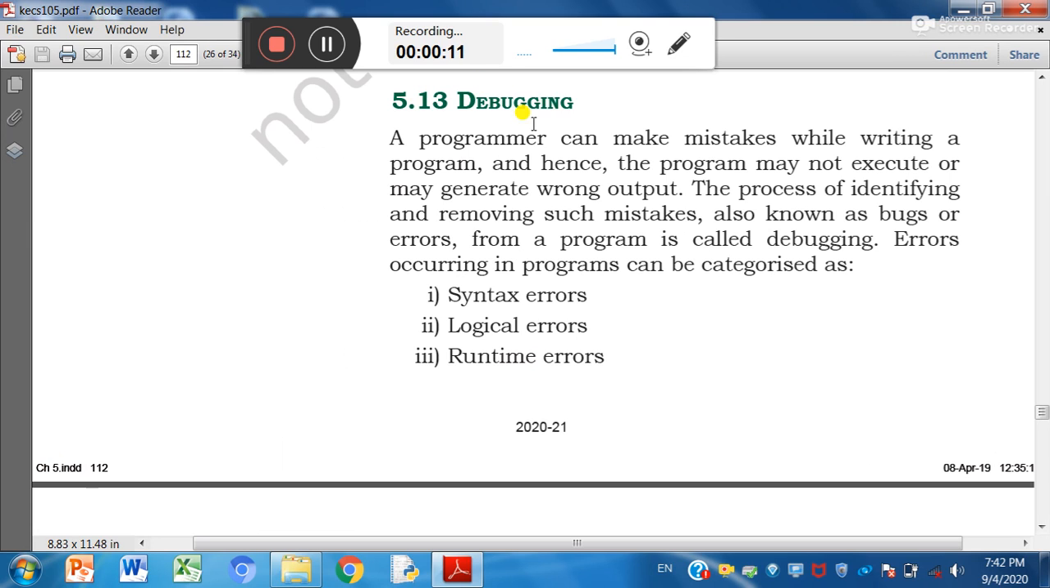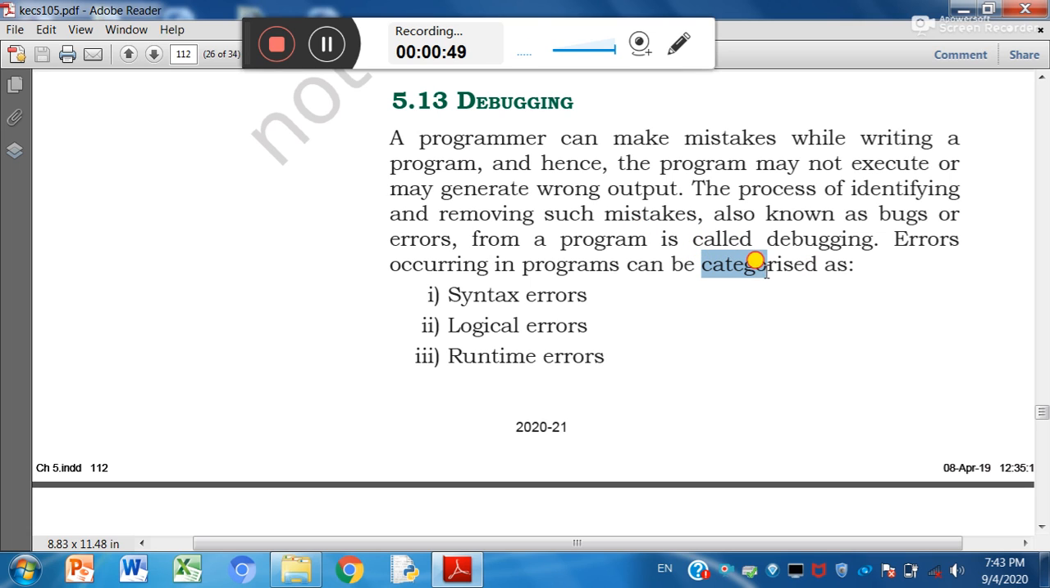So debugging. A programmer can make mistakes while writing a program, and hence the program may not execute or may generate wrong output. So the mistakes are also known as bugs or errors, and the process of removing and identifying errors or bugs is known as debugging. So, debugging means the process of removing mistakes, bugs, or errors from a program.